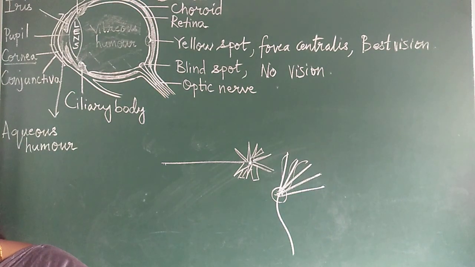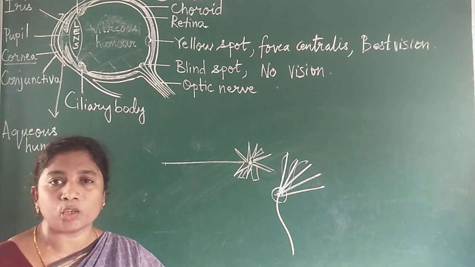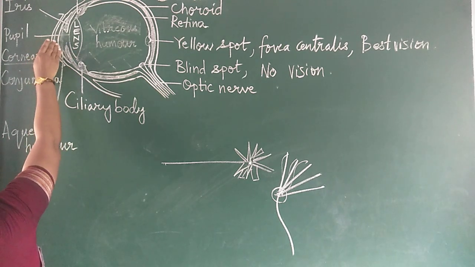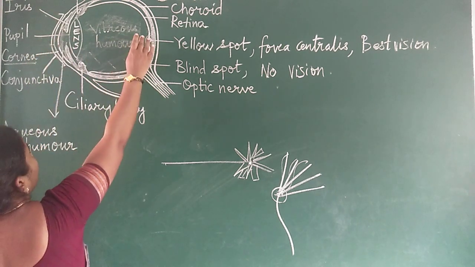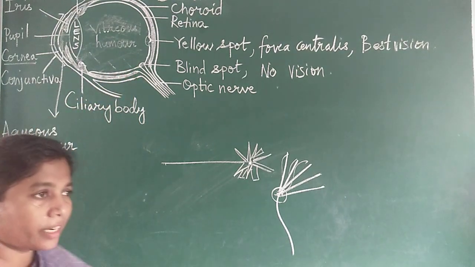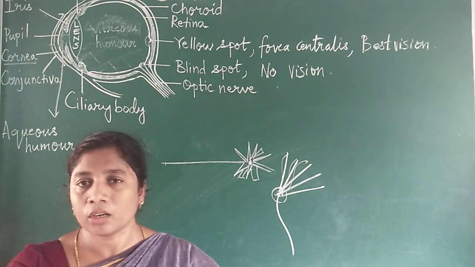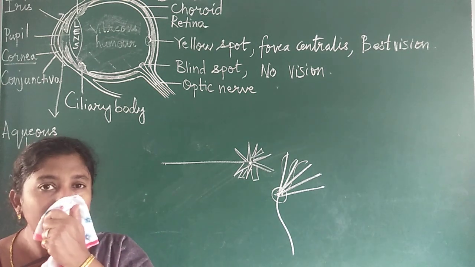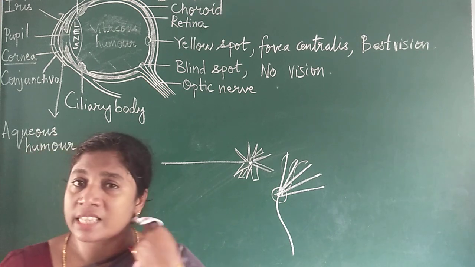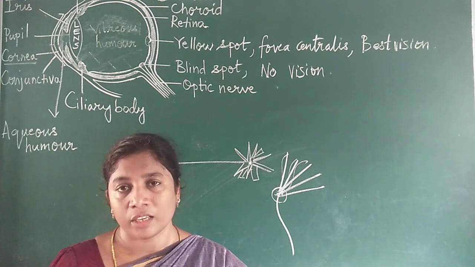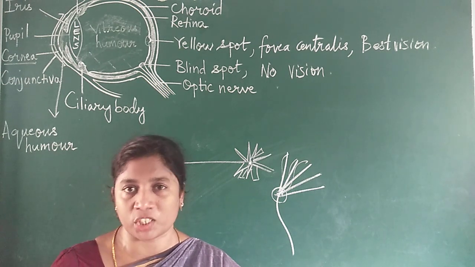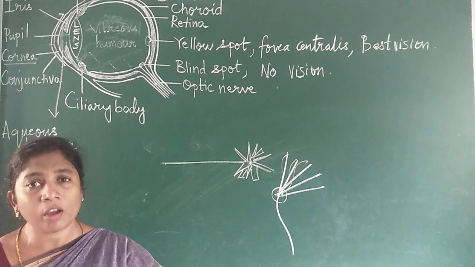Already you have seen how light rays enter. Light rays enter our eye through the conjunctiva, cornea, and pupil, and then finally fall on the retina. What does the retina contain? Rods and cones. Rods contain a pigment called rhodopsin. Cones contain iodopsin. Rods are sensitive to which light? Dim light, so you can see clearly in dim light. Rods are responsible for dim vision, and cones are responsible for bright vision.